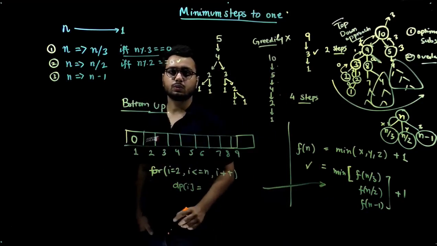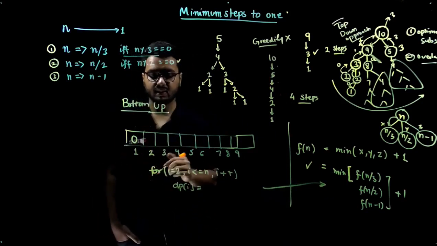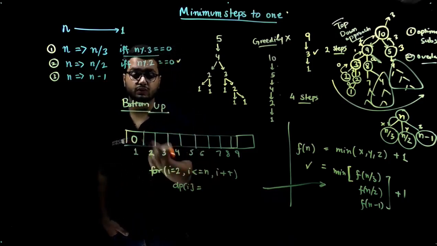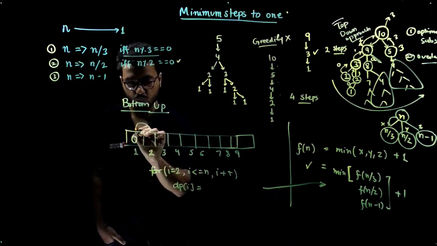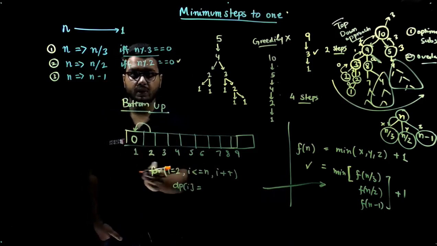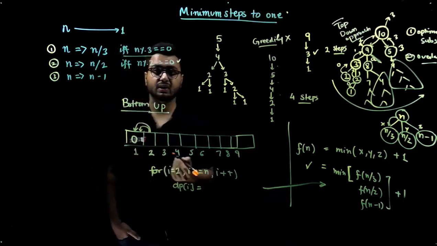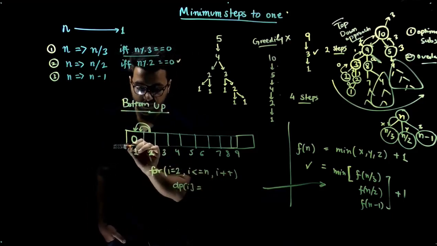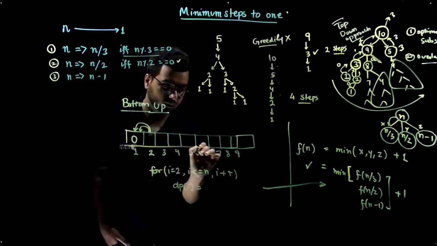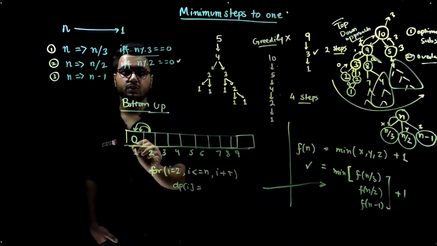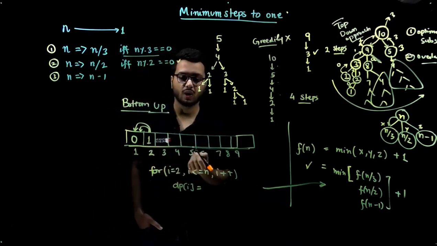So what we are going to do, okay, so at DP of 2, from 2 I can reach what states? You can reach 1 by dividing 2 by 2, or you can reach 1 by subtracting 1 from 2. So you can reach only this state, and the answer for this state is 0. So your final answer is going to be minimum of 0 and 0 plus 1. So this is going to be 1. So DP of 2 is going to be 1.